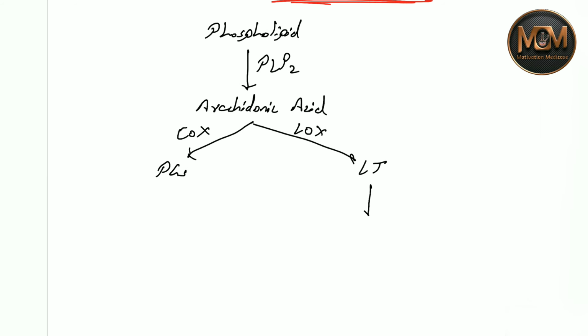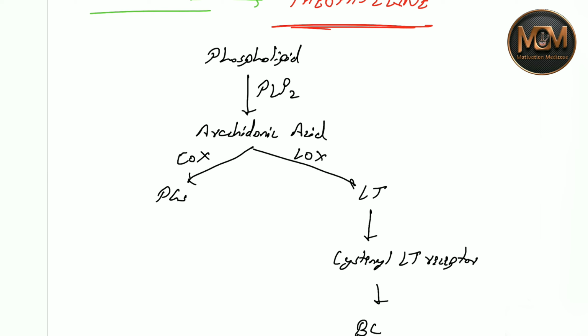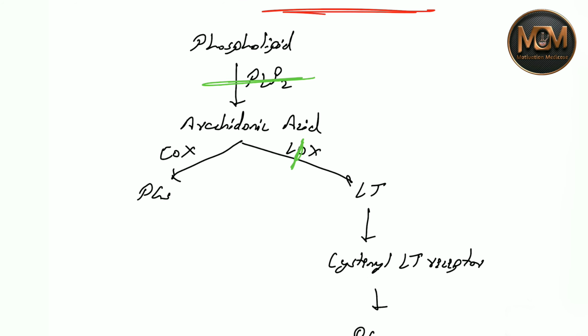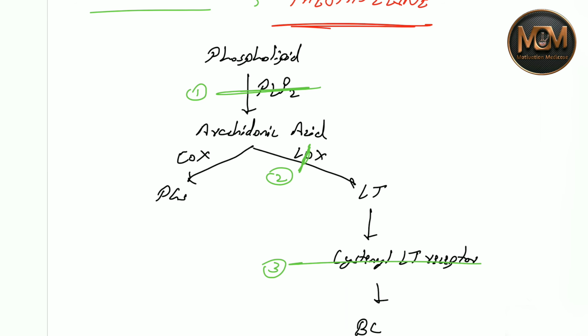Now this leukotriene acts on the cysteine leukotriene receptor, which causes bronchoconstriction. So what we can do is stop it at different levels. We can block phospholipase A2, or we can block at the lipoxygenase level, or we can block the cysteine leukotriene receptors. So at these three positions we can stop the leukotriene production.